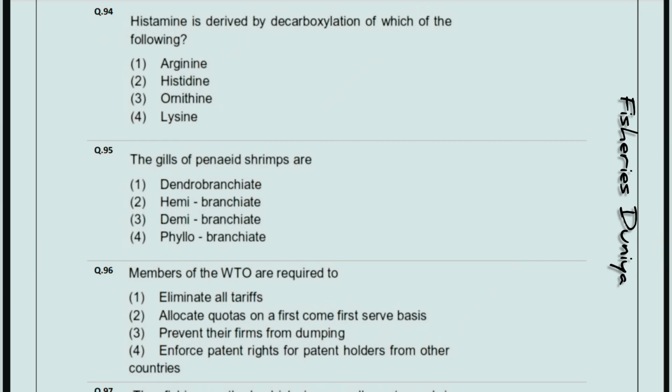Next question, histamine is derived by decarboxylation of which of the following? So the correct answer is option number 2, histidine. The gills of penaeid shrimps are? So the correct answer is option number 1, dendrobranchiate. Next question, members of the WTO are required to? So the correct answer is option number 4, enforce patent rights for patent holders from other countries.